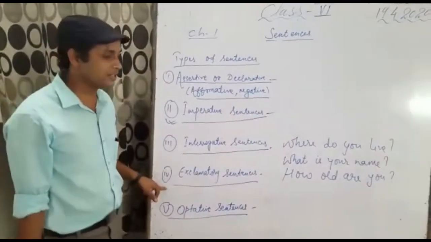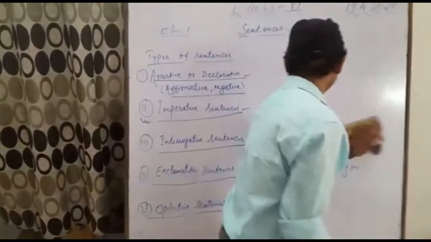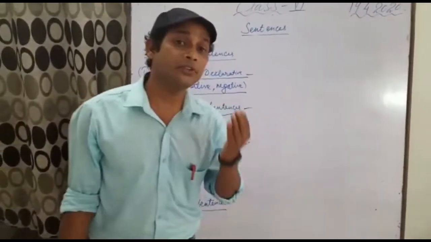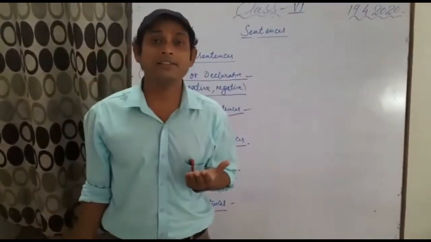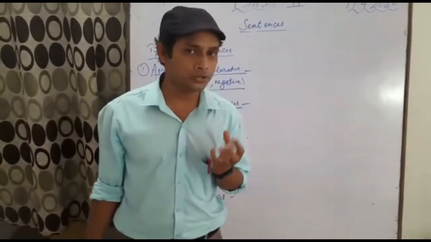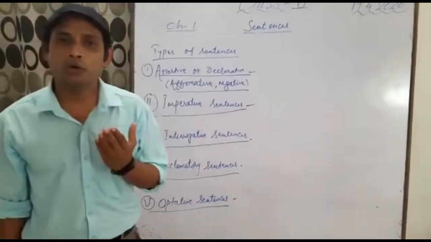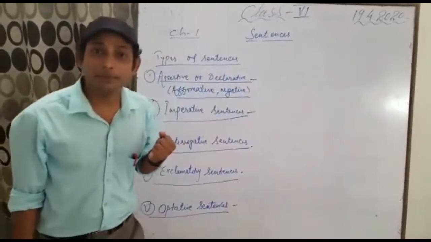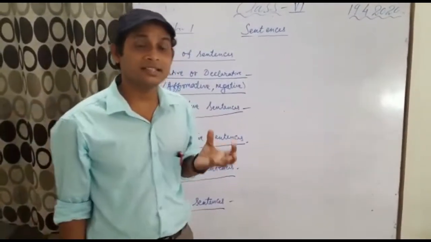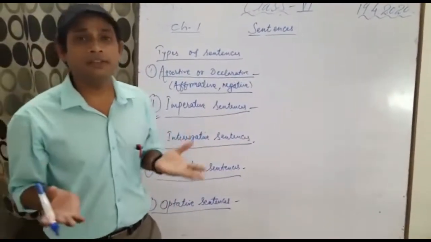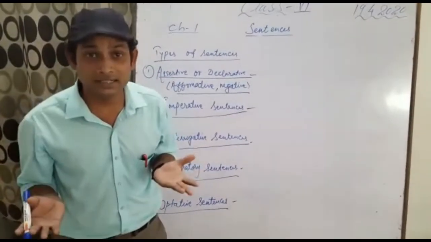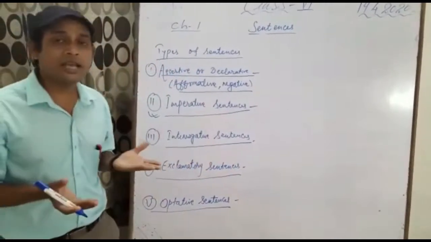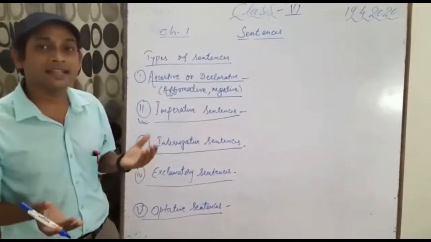What are exclamatory sentences? Exclamatory sentences are those sentences which express sudden feelings of joy or sorrow. For example, think that you are walking somewhere and you hurt your leg. What do you say? Oh, I hurt my leg. So what type of sentence is that? That is an exclamatory sentence. All of a sudden, if you see a very pretty flower, what do you say? What a beautiful flower it is. So this is also a feeling of joy all of a sudden. So these types of sentences are considered exclamatory sentences.